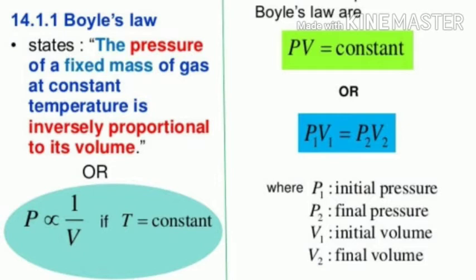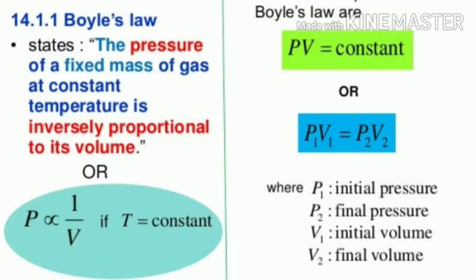From Boyle's law, the product of pressure and volume remains constant if temperature is kept constant. That is, if volume increases, the pressure decreases, and vice versa. The volume changes, the pressure changes such that the product PV remains constant. Therefore, as PV is equal to constant, if initial pressure is P1 and volume is V1, then we can write P1 into V1 is equal to constant.